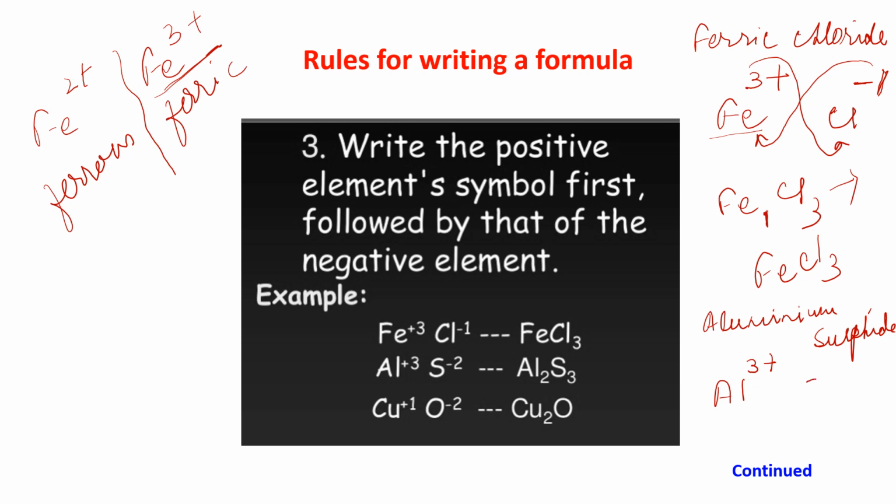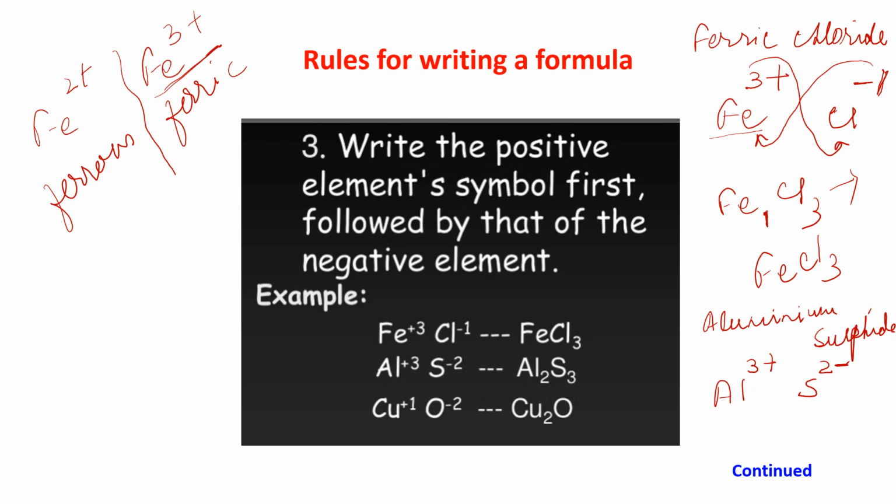Sulfide is from sulfur, symbol S. The valency is 2 minus. So first on the left hand side is aluminium 3+ and on the right hand side sulfide. Then you have to crisscross.